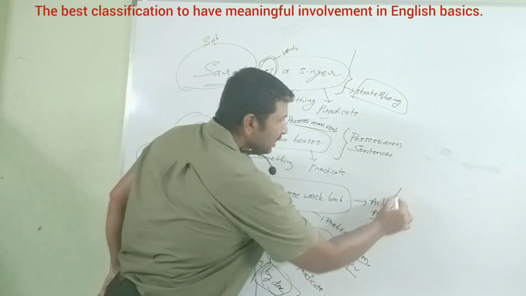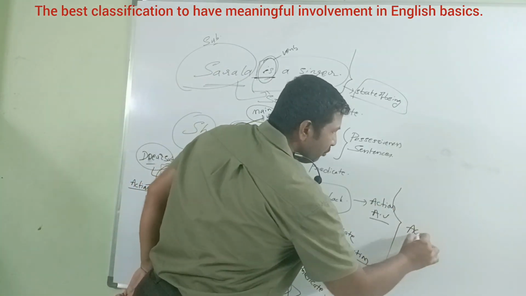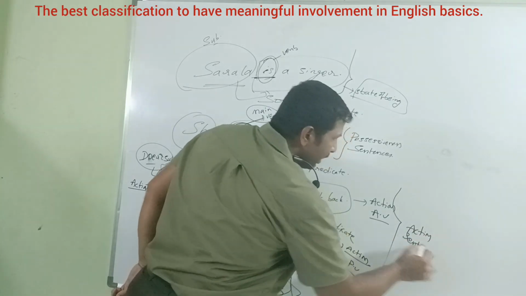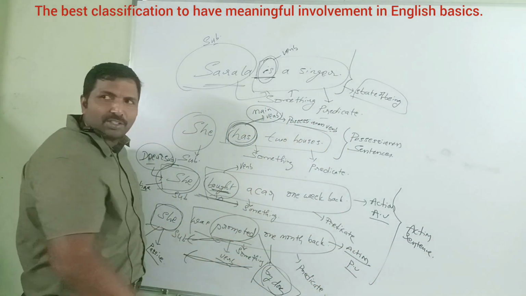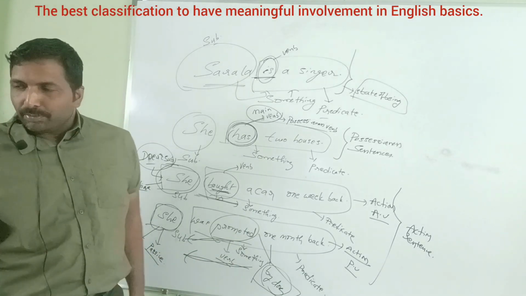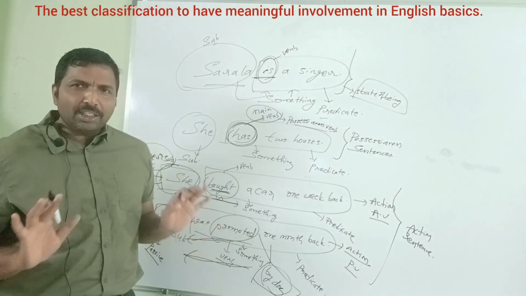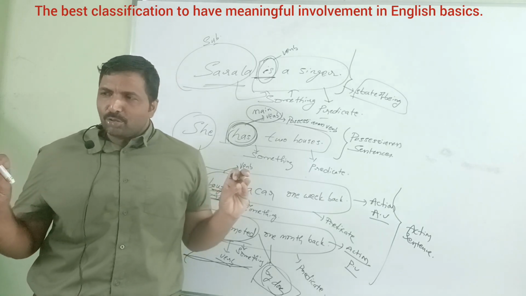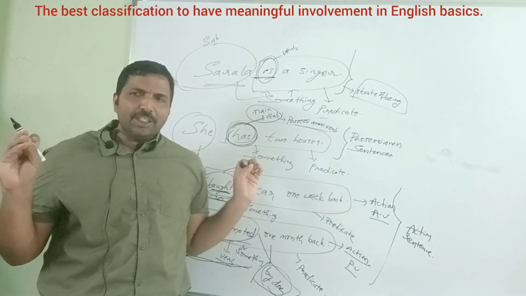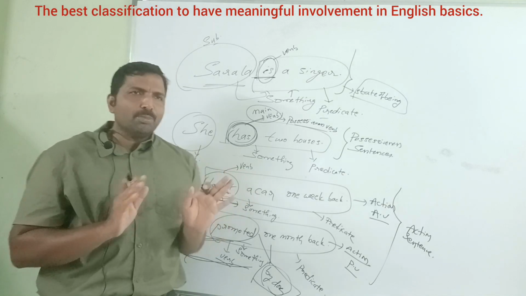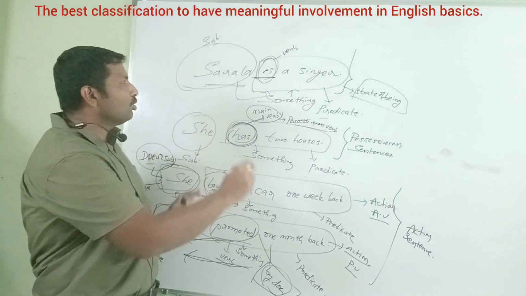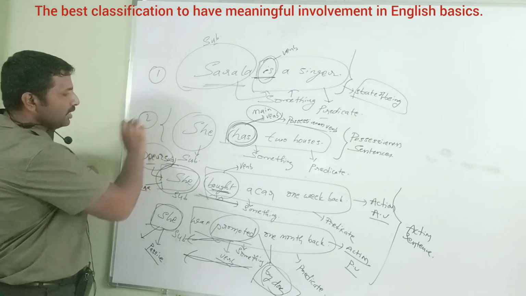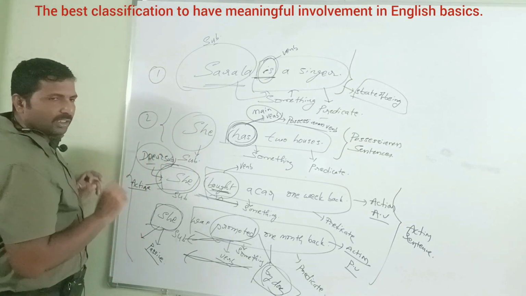So action sentence is the third category. Within the action sentence, there are the active voice sentence and the passive voice sentence. And what clarity? There can be lakhs of sentences, so many short sentences you come across throughout your life. All simple sentences belong to only these three categories: state of being sentence, possessiveness sentence, action sentence.